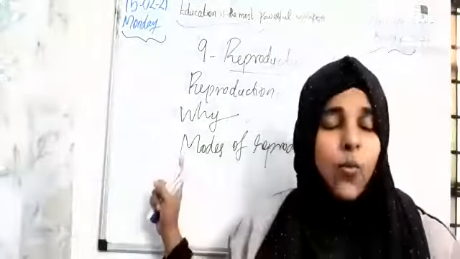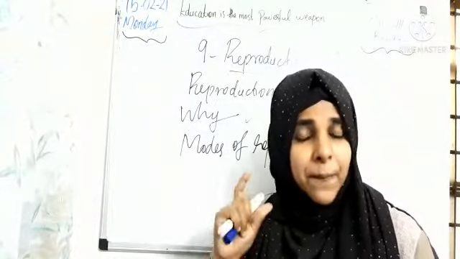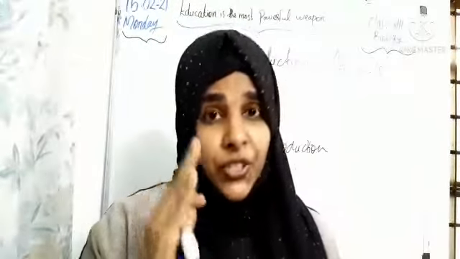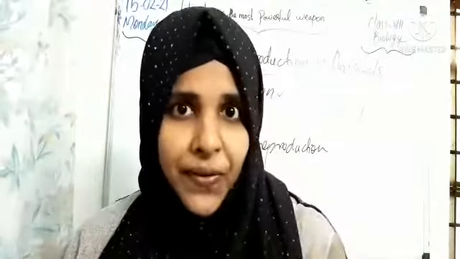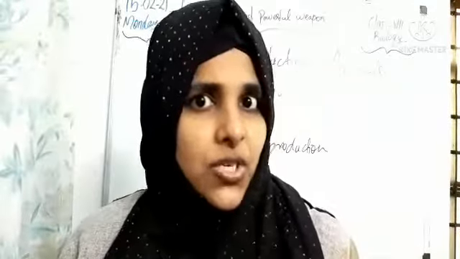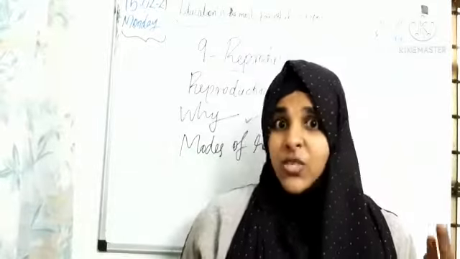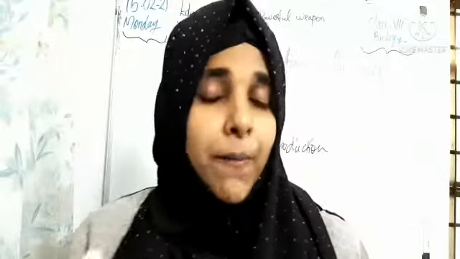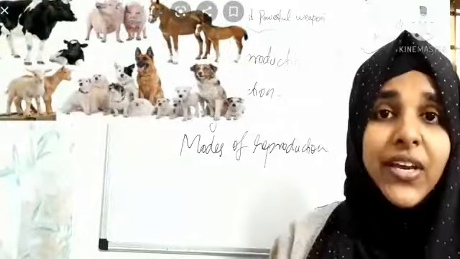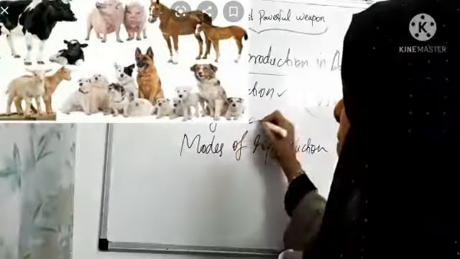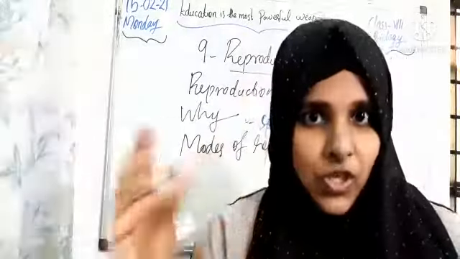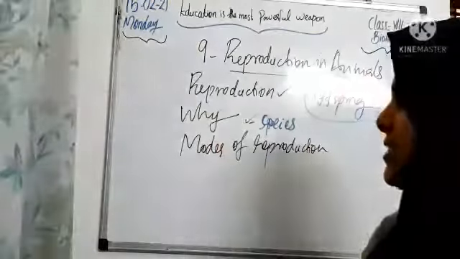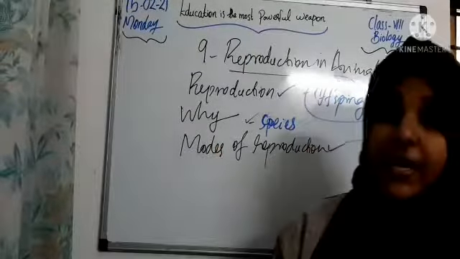Then why is it important, children? Reproduction is very important for the continuation of a species. From generation to generation, we need to get an offspring, right? Otherwise, on our earth there would be no life. Can you imagine that? Oh, it is very horrible, right children? So reproduction is very important for the continuation of a species. Understand?